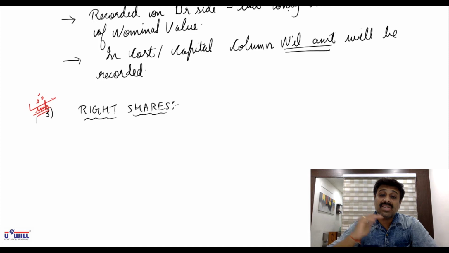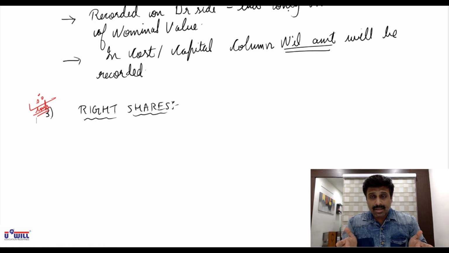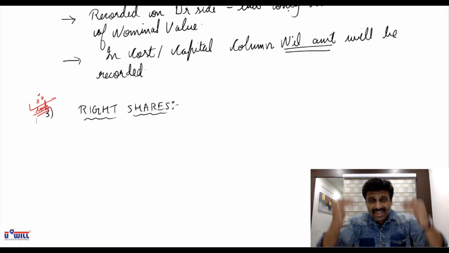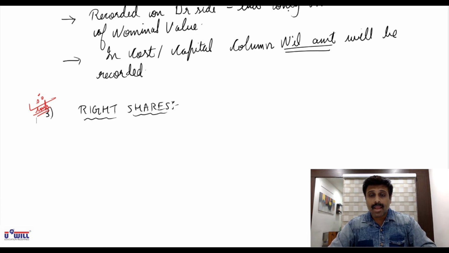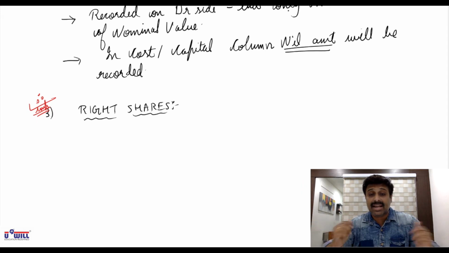Why? Because if you offer it to the public, then existing shareholders, 1 lakh shareholders, their right of control in the company will decrease, their voting rights will decrease. So without the consent of existing owner, you cannot introduce any new owner in the business. It's a normal law. In proprietorship and partnership also we follow that. Company also follows that. Without the consent of existing 1 lakh shareholders, you cannot introduce any new member from the public in the company. So what does the company do? Company wants the money. Whether it gets from public or it gets from existing shareholders doesn't make any difference.